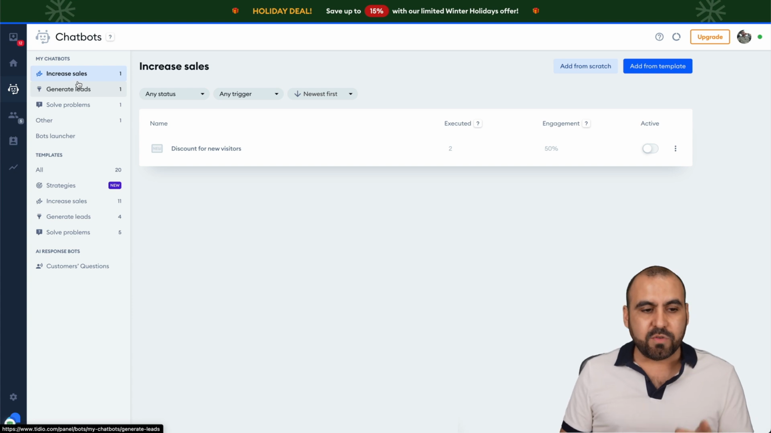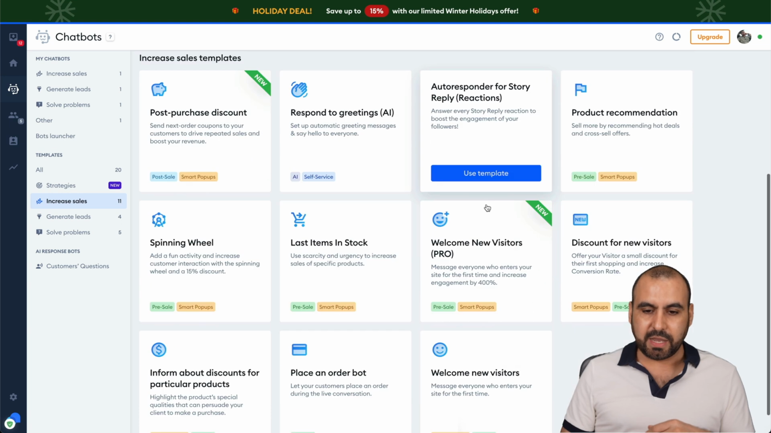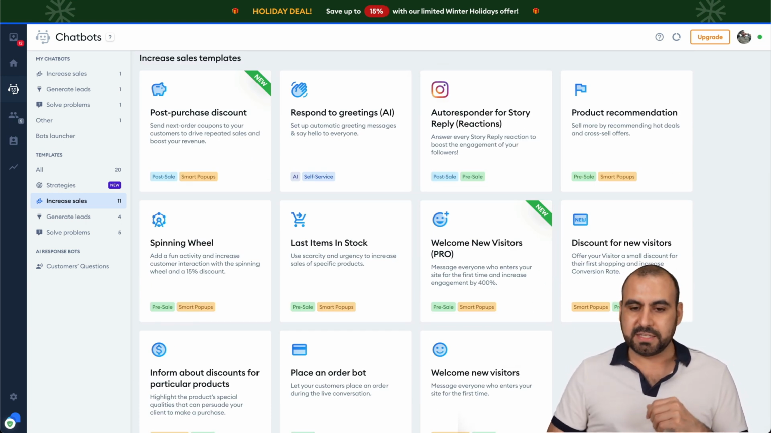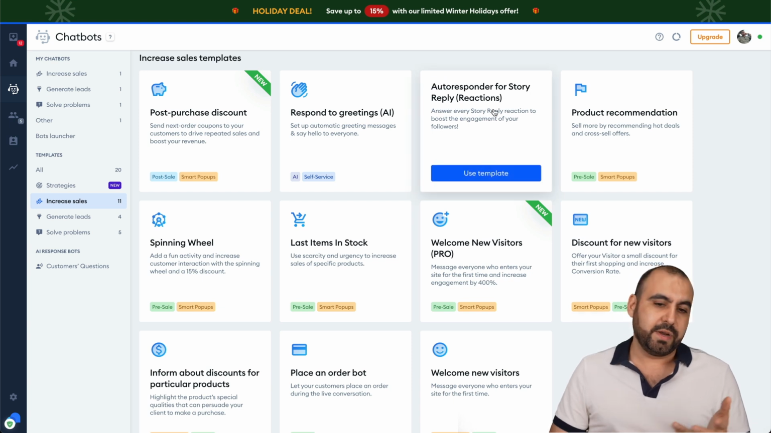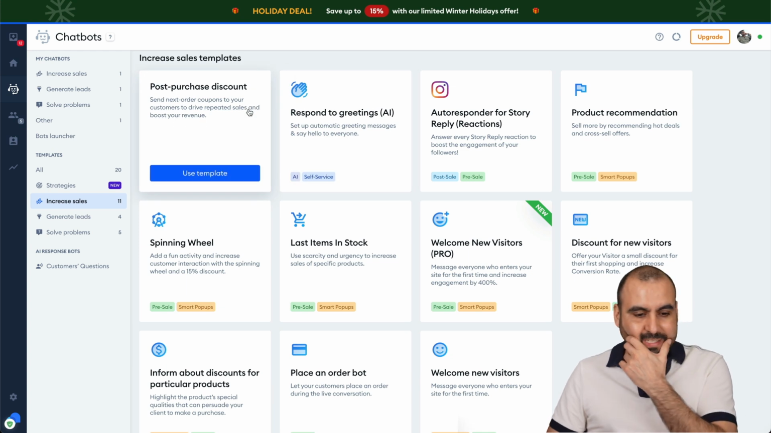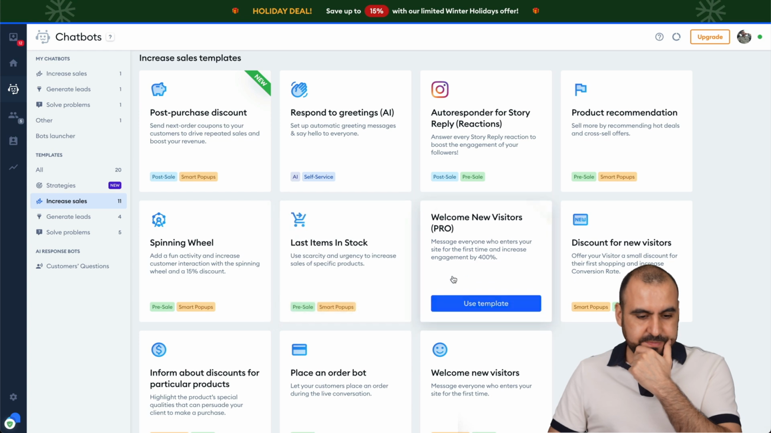So for example, if you want to increase sales, I can go ahead and add a template specifically for this, okay? And they give you an example of templates that you might use for this. For example, an auto reply for a story, reply reaction, respond to greeting AI, post-purchase discount. Let's try something here. Discount for new visitors. Yeah, we could do that.